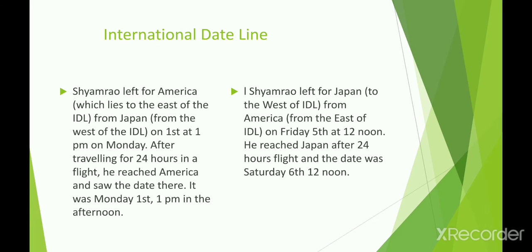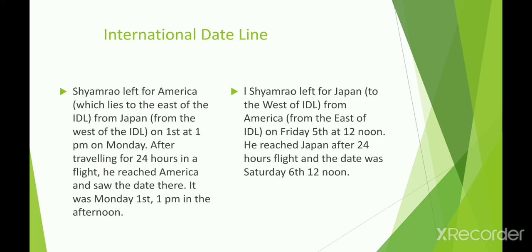See next, two examples are given in the textbook. Shamrao left Japan, which lies to the west of the date line, for America, which lies to the east of the date line, on Monday the 1st at 1 p.m. After traveling for 24 hours in a flight, he reached America and saw the date there. It was Monday 1st, 1 p.m., because he traveled from Japan to America. Japan's time is ahead and America's time is behind, so he needs to consider the existing day and date even after traveling for 24 hours.